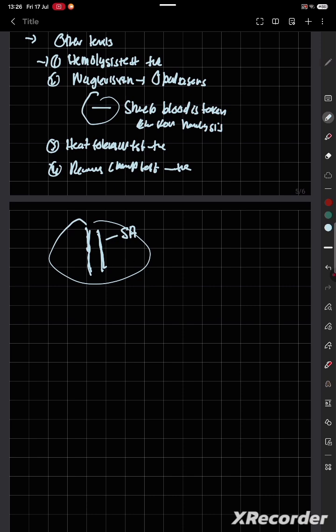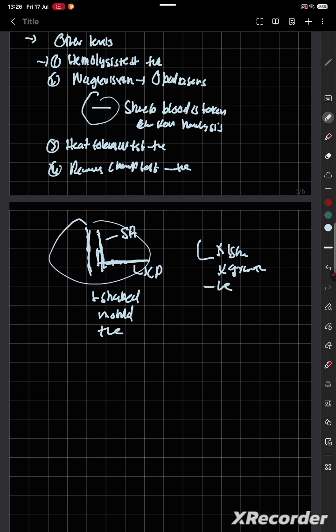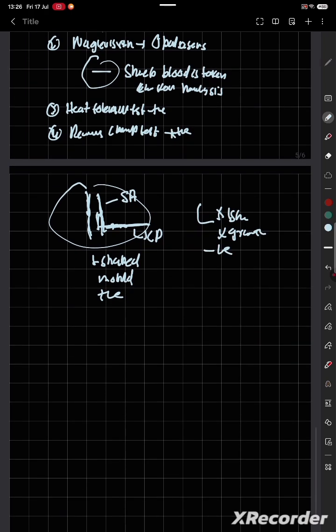Then you take Clostridium perfringens and make a horizontal streak. If it starts to grow and form an L-shaped mold, then it is positive. If there is no L shape, no growth is seen, then it is negative. But here reverse CAMP test would be positive.